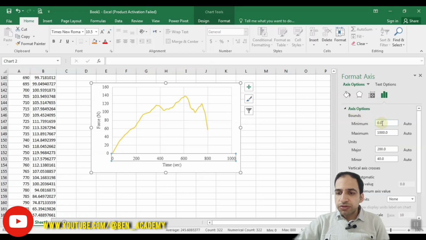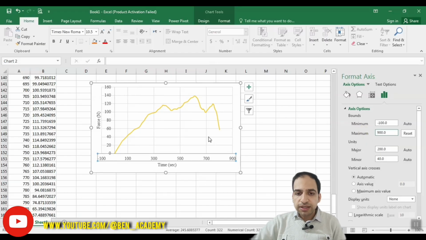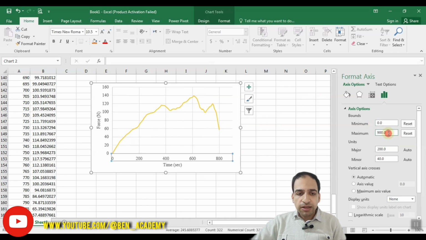Axis options, there are some bounds for each axis. For the x-axis, now we are adjusting the minimum and maximum. You can change the minimum and maximum. For example, I want to show the diagram until 900, so you can see that it's changed, but automatically the minimum is also changed. Maybe you don't want to use a minimum like this. I will change it to 0 again, and you can see that it's shown as here.